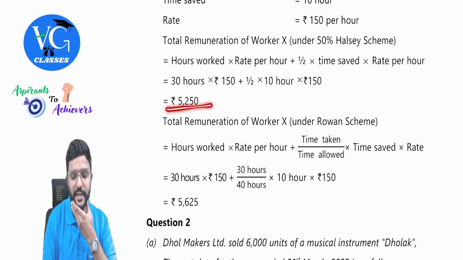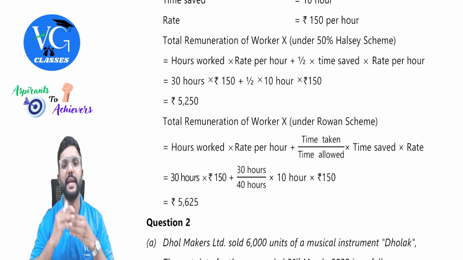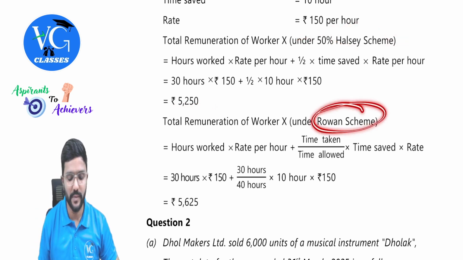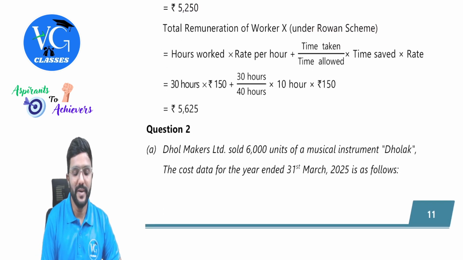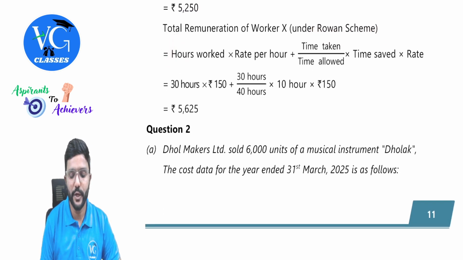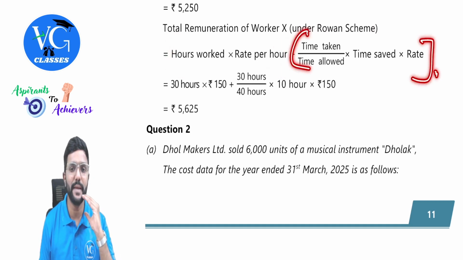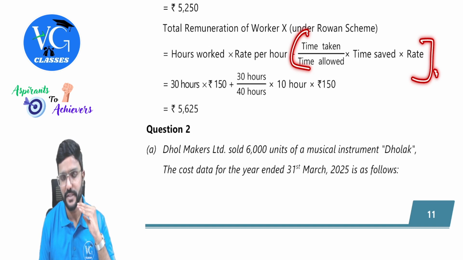So the total remuneration would be 5250 under the ALSE scheme. Okay, coming to the Rowan scheme, what is the formula? Hours worked or time taken into rate per hour. This is the basic part. Then coming to the bonus part, this is the bonus: time taken divided by time allowed into time saved into time rate they have given.